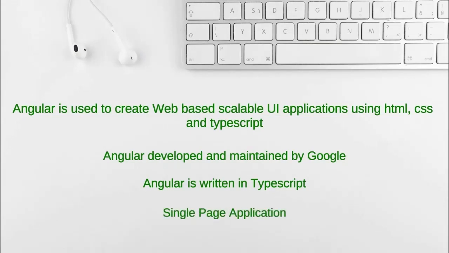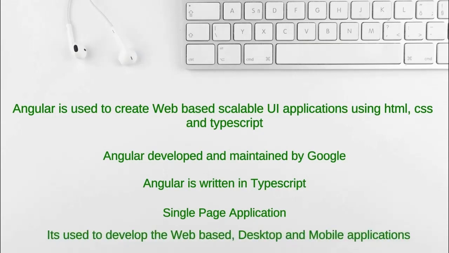Angular follows the single page application model. Any web application that has the capability to dynamically update a web page with updated HTML content without reloading the page is called a SPA, or single page application. Angular has only one HTML file, and it will update the page body with a new HTML template based on the user interaction with the web page. We can develop web applications as well as mobile applications using Angular.